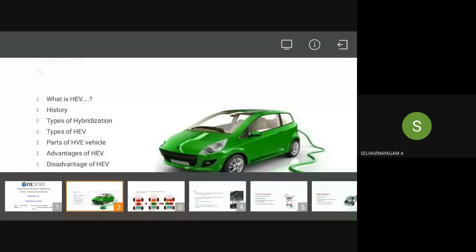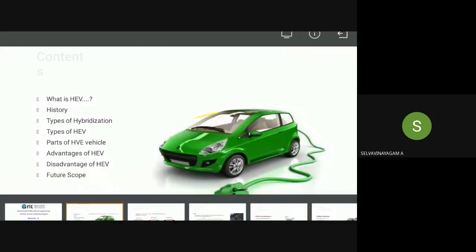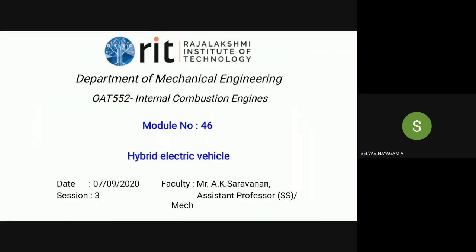So the electrical energy is driven by the electrical motor, right? The hybrid electrical vehicles will be driven by the electrical motors. It depends on the drive train structure, right?